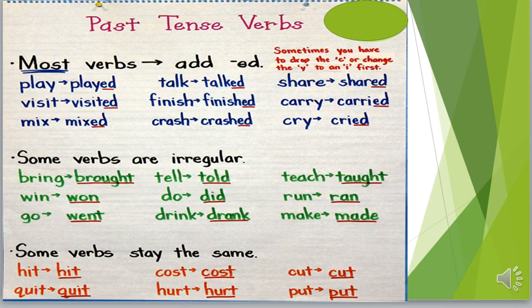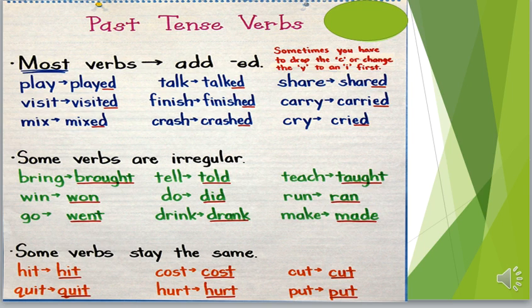Now I need you to concentrate more because now we're going to talk about verbs when they go back to the past. Don't panic, it's very easy. First, you have to group your verbs. Divide your verbs into 3 groups. The first group is regular verbs. Regular verbs.